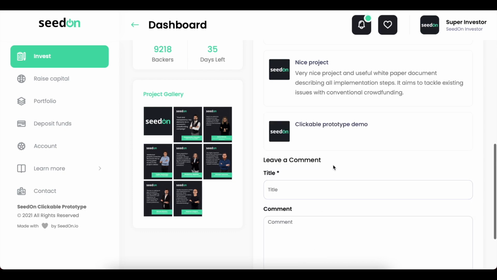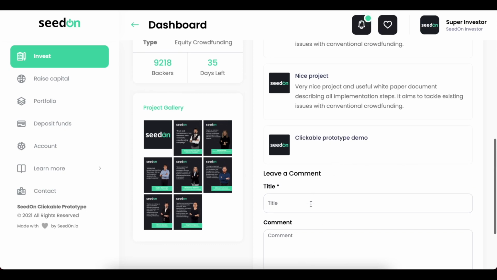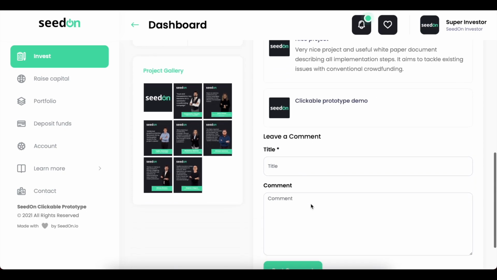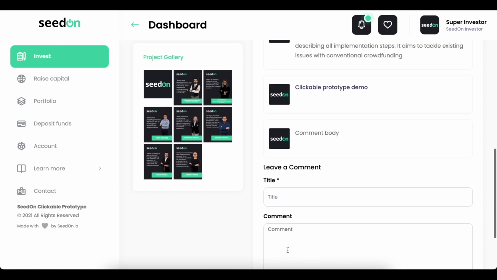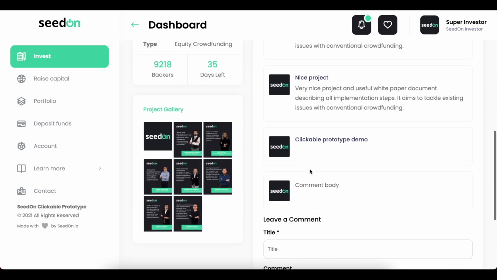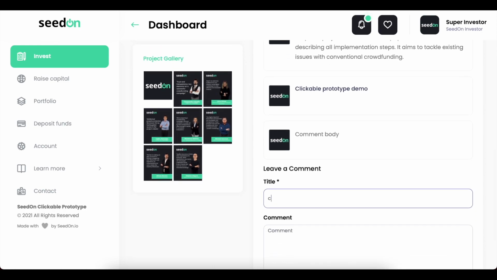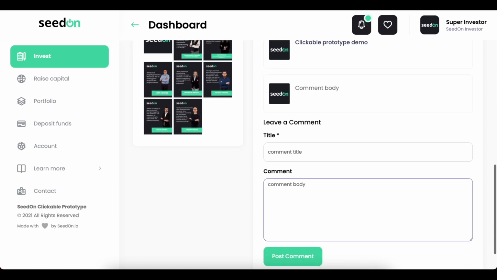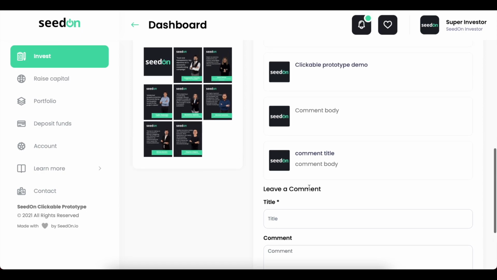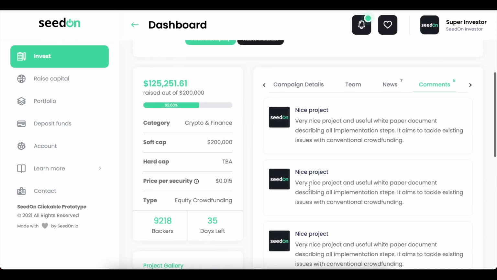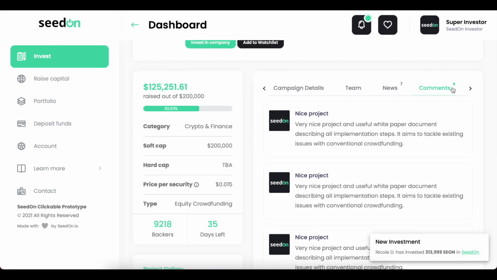Okay, so let's post a comment. Right, we can also add a body for it, so it's either one of them, comment body, post, or we can also have both, comment title, comment body, post. And now we can also see that the counter has increased over there as well, so this is the count of the total comments that we're having.